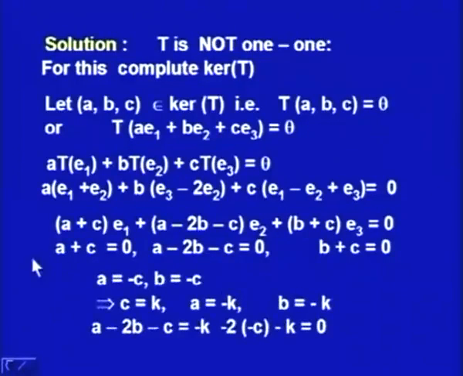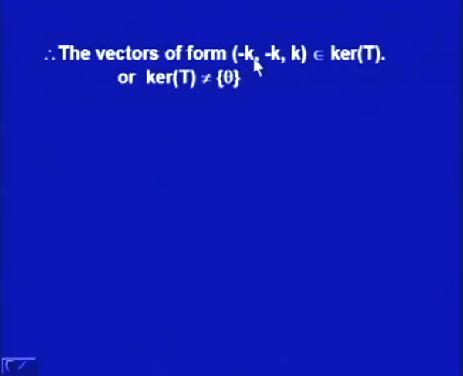From the first equation we can say A is equal to minus C. From the third equation we say B is equal to minus C, and when we substitute these values in the second equation, we can say C is equal to k and A is equal to minus k and B is equal to minus k. This value is coming from the second equation. A minus 2B minus C is equal to minus k minus 2 times (minus k) minus k, which is equal to 0, and accordingly the vector of the form (minus k, minus k, k) belongs to kernel T.